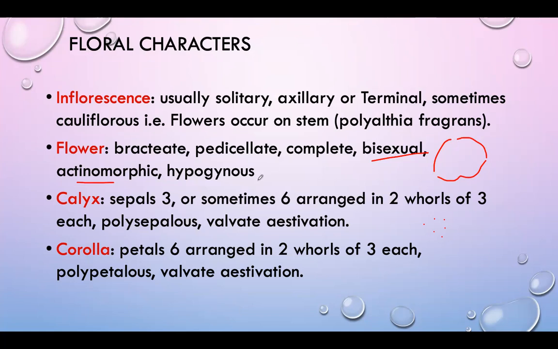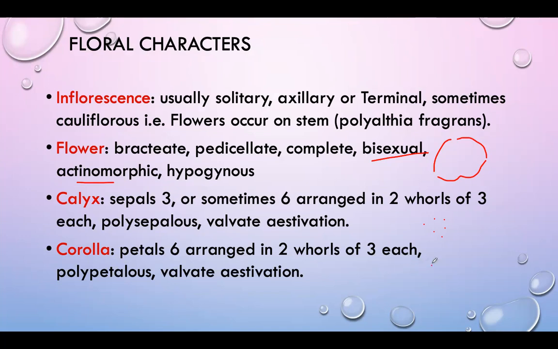So in this calyx, sepals are 3 or sometimes 6, arranged in two whorls of 3 each. Polysepalous means having separated sepals in the calyx. Okay. And then corolla. They have 6 petals arranged in two whorls of 3 each.